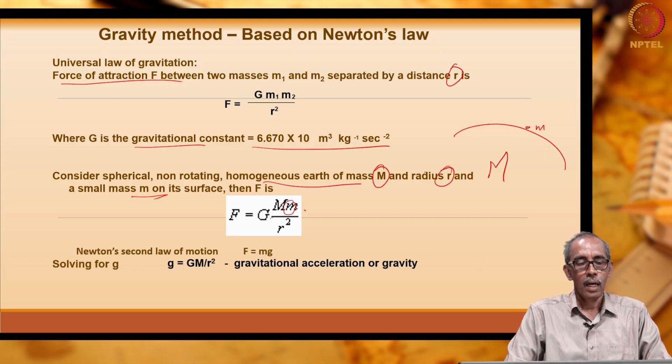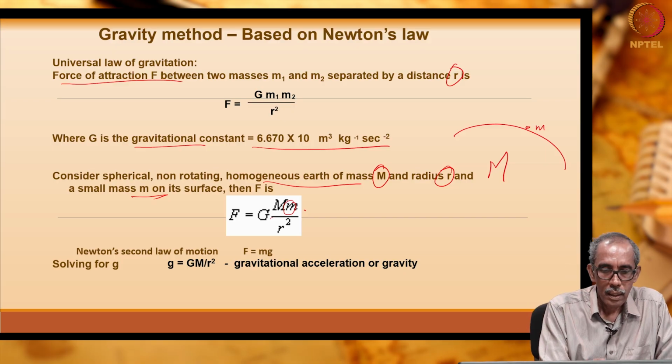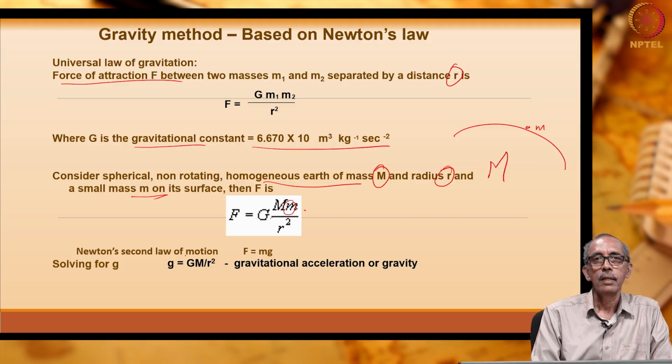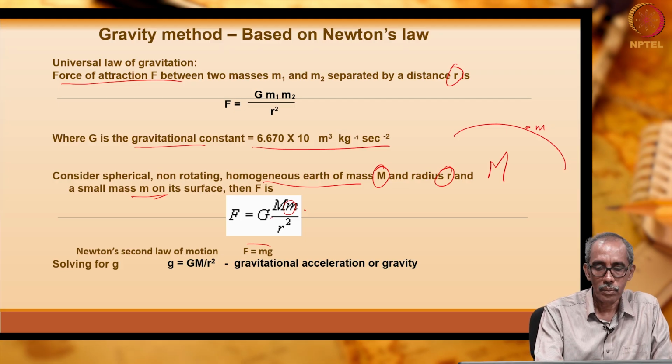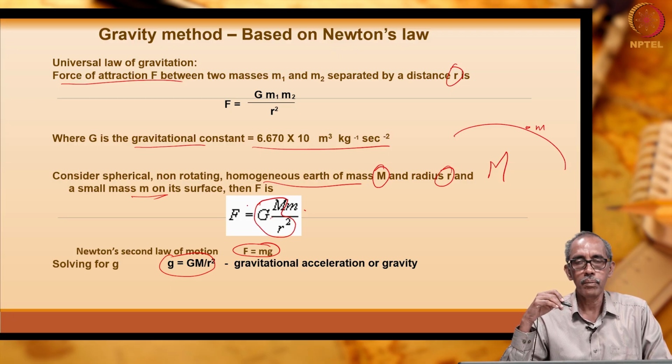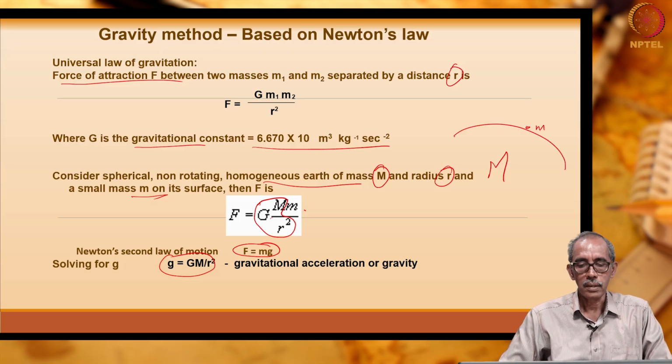Right. As per Newton's second law of motion, F is equivalent to mg, where the small letter g is given by this, right. Small m cancels on both sides, so at the top we have GM divided by R square, which is given by the letter g. So, when you solve for g, it is nothing but g is equivalent to GM divided by R square.